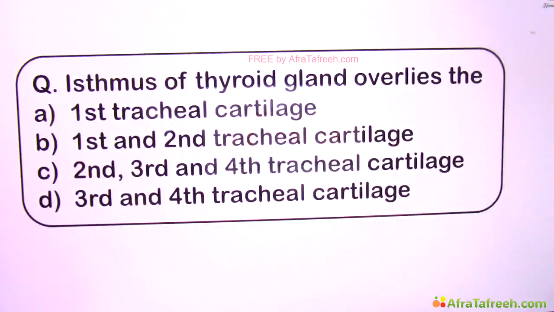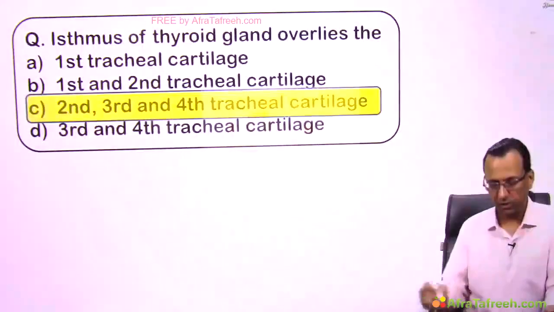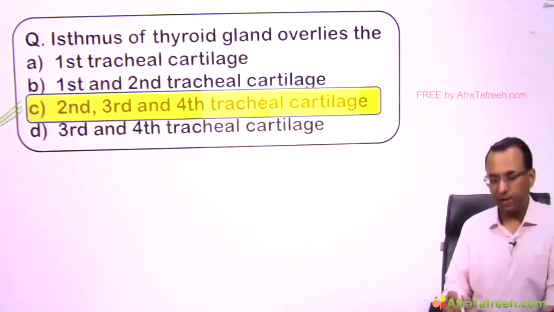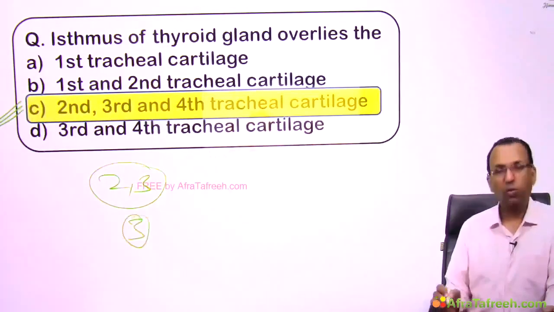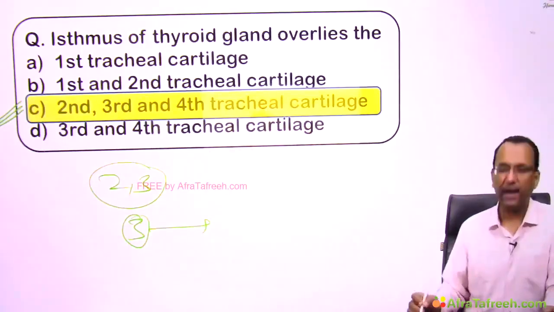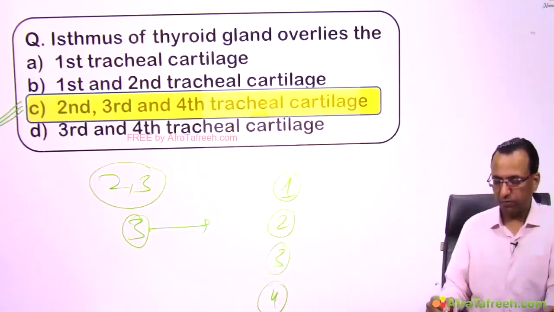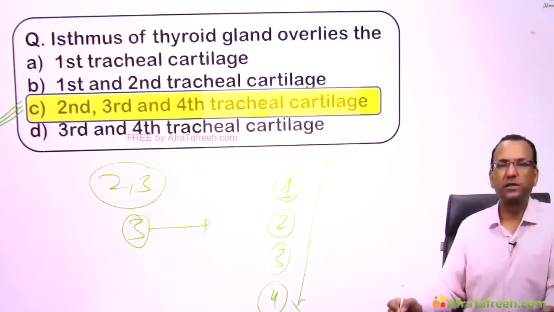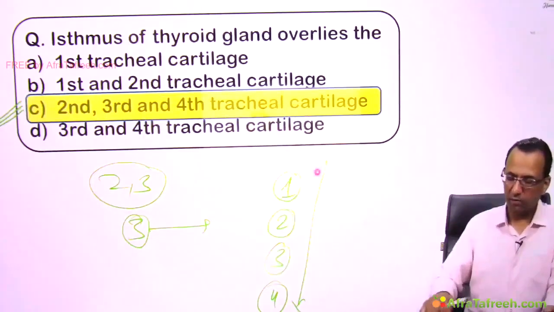Isthmus of thyroid? Yes. I think we should follow Gray's Anatomy first. Yes. So this is the answer. What if it is not found? Then I can take 2, 3. And what if that is also not found? Then I'll say 3. Why? What kind of question was there? Actually, they're asking where is the isthmus of thyroid gland, and the choices were ring number 1, ring number 2, ring number 3, or ring number 4. See, what is the extent till that the examiner can go?